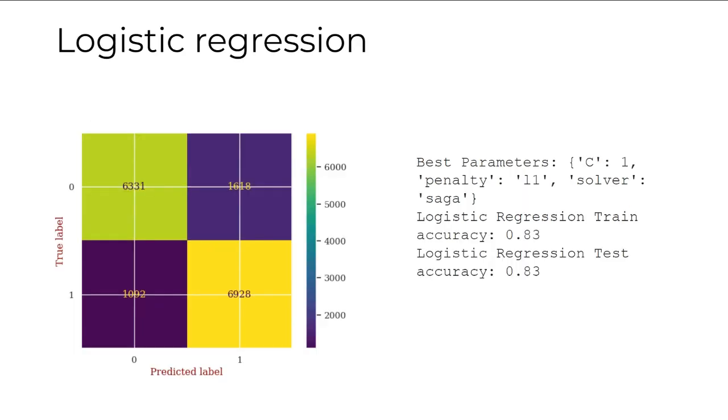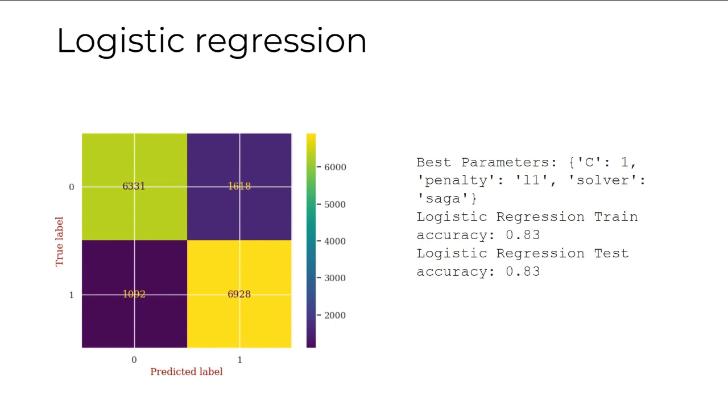Now moving on to the logistic regression, the model was trained and tested on pre-processed data. After extensive hyperparameter search, the best configuration was found to be the C-value was 1 and L1 penalty using the Saga solver. The precision was 81% and recall was 86%. Additionally, it exhibited 80% and 83% accuracy on test and train data respectively.